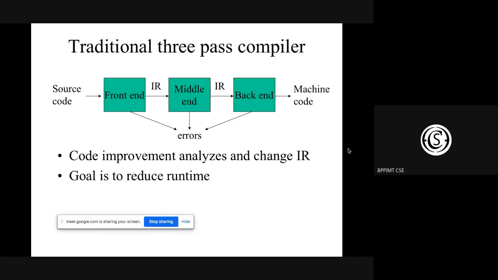There is a chapter in your syllabus, code optimization, where you will get to know different methods used for it. The input is an IR and the output is also an IR, but with less code, so that when we generate the machine code, the number of instructions will be less. Ultimately, the goal of the middle end, or code optimization, is to reduce the runtime.